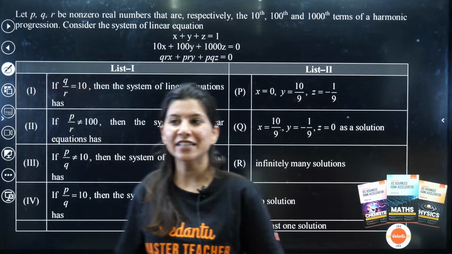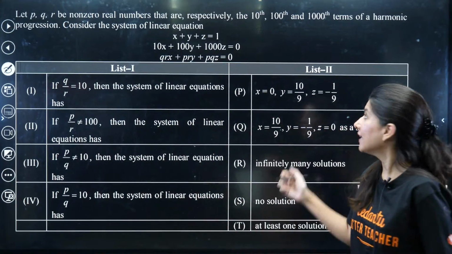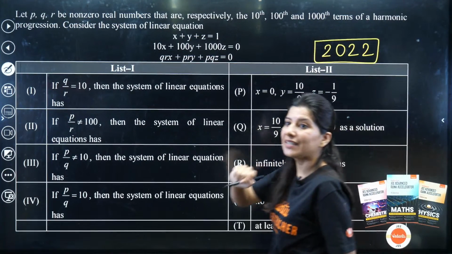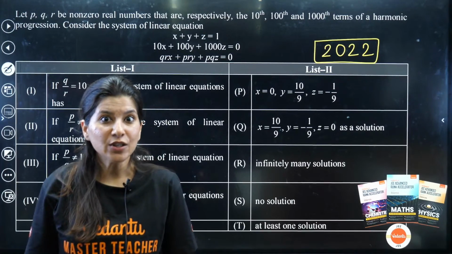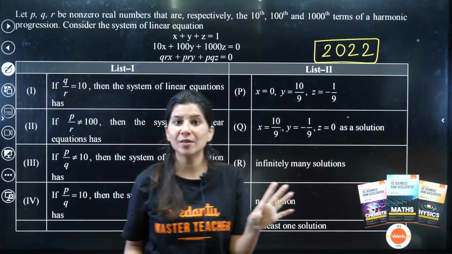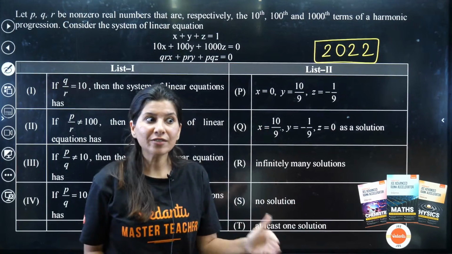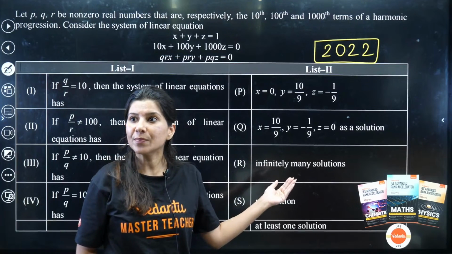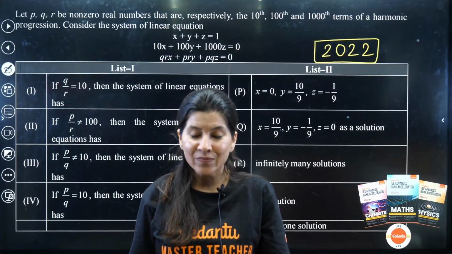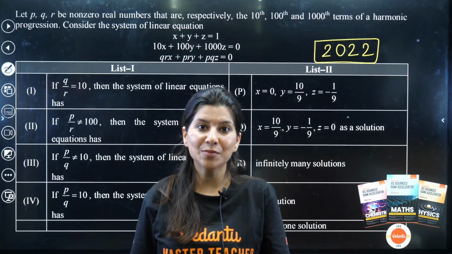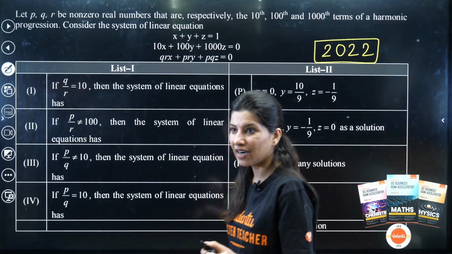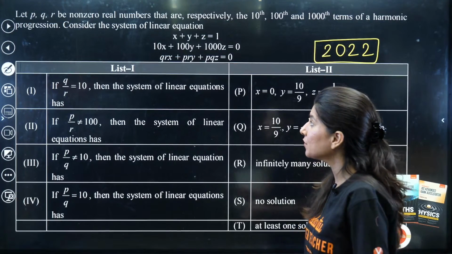So we again have a matrix type question, and this is, by the way, from JEE Advanced 2022. They have actually repeated some pattern. Can you see that we have solved one question on a system of linear equations? It was important for your JEE Main examination as well, and it is important from your JEE Advanced perspective. Why? Because in 2023 they gave a question from system of linear equations, and in 2022 also they gave a system of linear equations. This is a very important point.